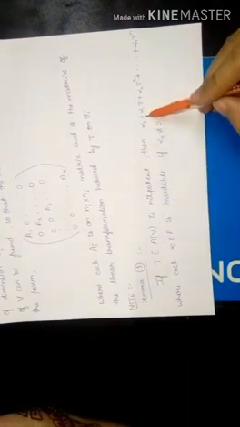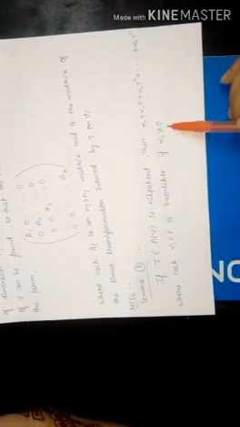Next, note lemma 1. If T belongs to A(V) is nilpotent, then alpha naught plus alpha 1 T plus alpha 2 T square plus and so on up to alpha n T to the n, where each alpha i belongs to F, is invertible if alpha naught is not equal to 0.